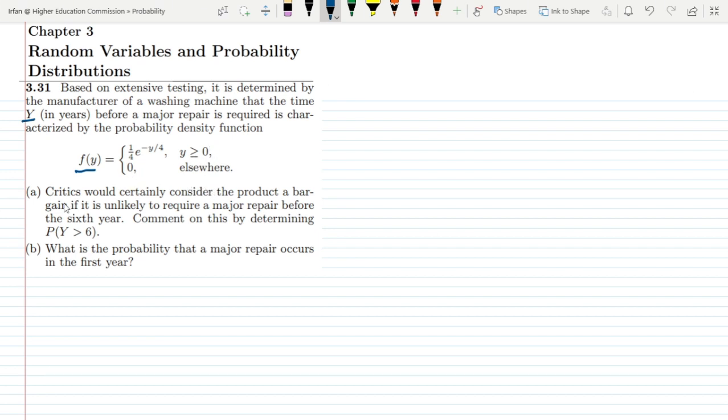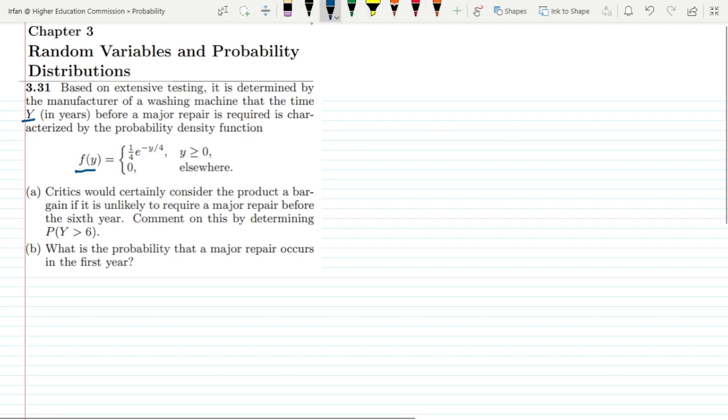So what do I have to find out? On the basis of this probability density function, I have to answer two parts, and the first part is a. Critics would certainly consider the product a bargain if it is unlikely to require a major repair before the 6th year. Comment on this by determining the probability of y greater than 6. I have to find the probability that a major repair will be required after the 6th year.